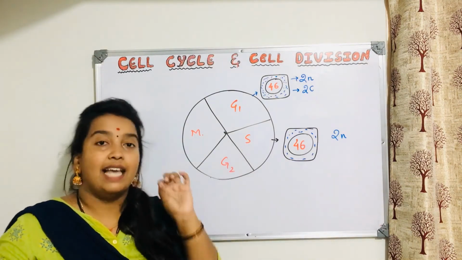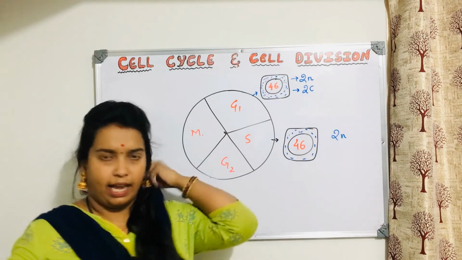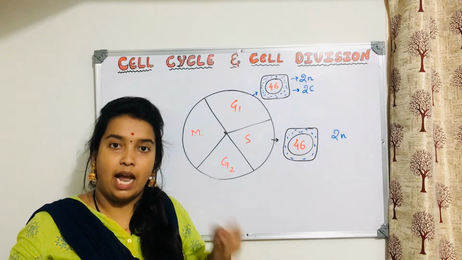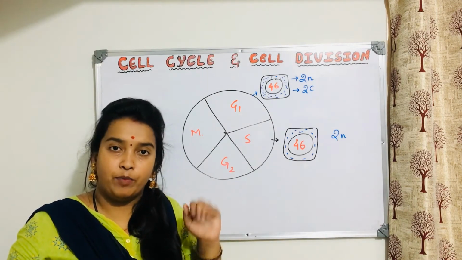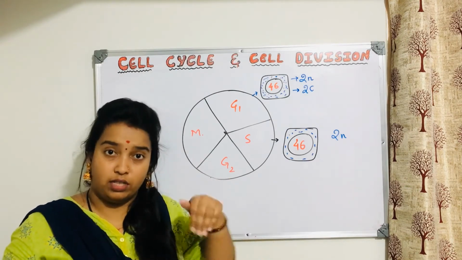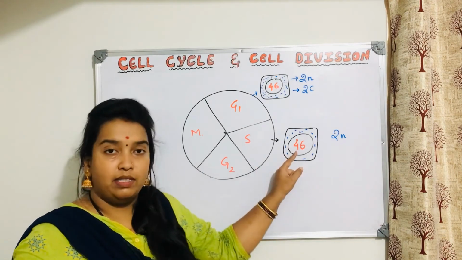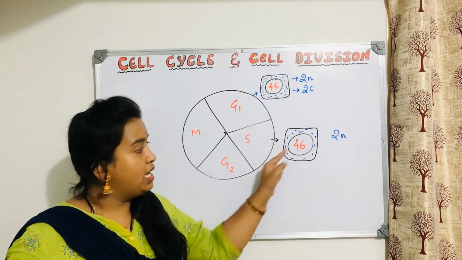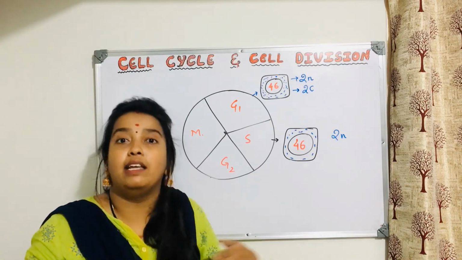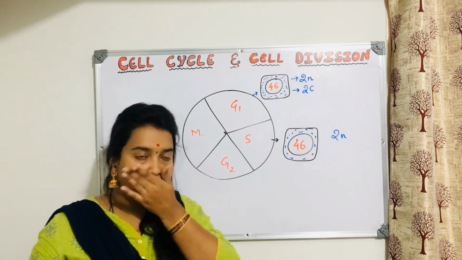Now, during this S phase, DNA replication will happen. Then do you think here 46 will double and become 92 chromosomes? Do you think that is going to happen here? No. From 3 videos, this is part 3, in the other 2 videos also I have told the same thing. If it is a mitosis division, the 46 chromosomes will not double. Chromosomes are not doubling here. What is happening? The content of DNA is increasing.